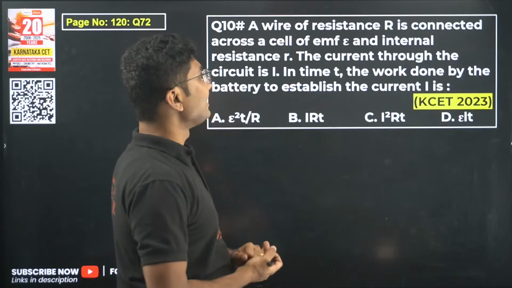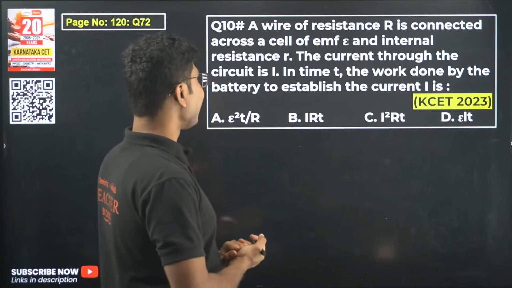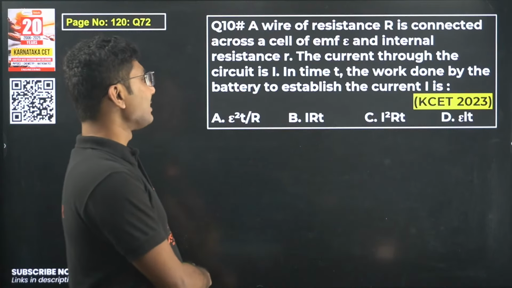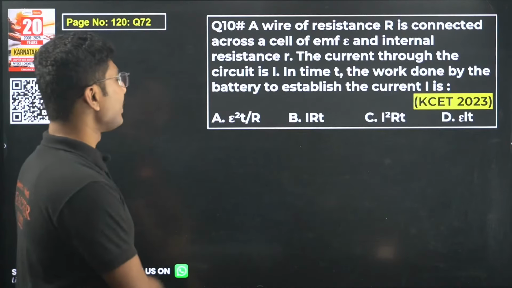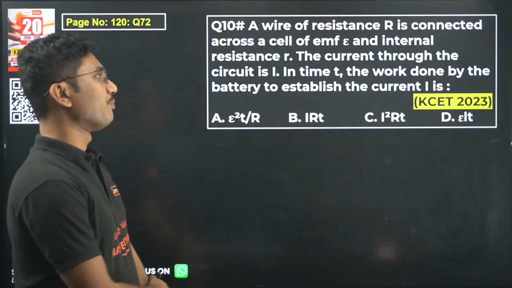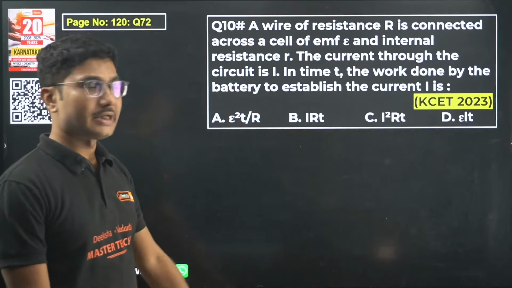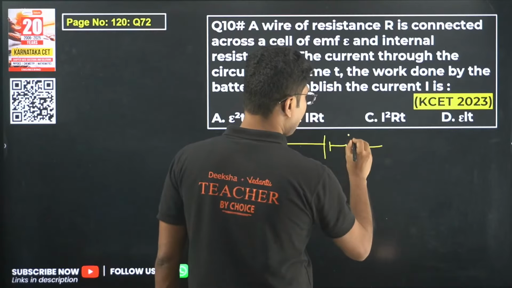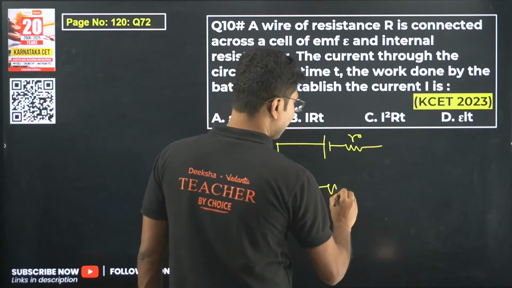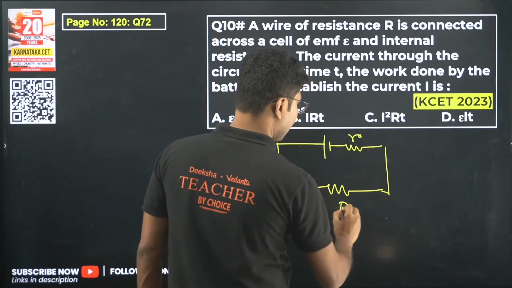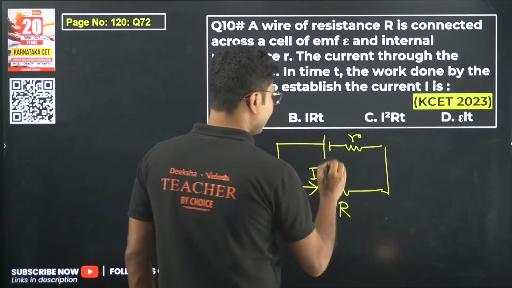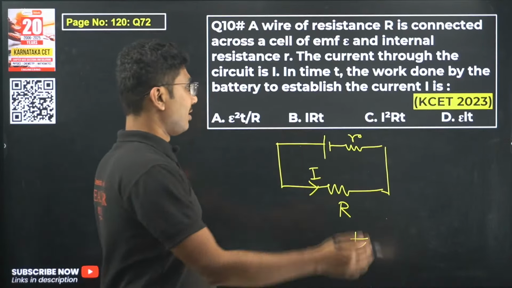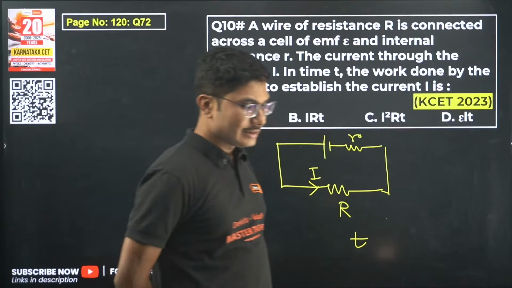A wire of resistance capital R is connected across a cell of EMF epsilon and internal resistance small r. The current through the circuit is I. In time t, what is the work done by the battery to establish the current? Now this is an easy question. They have given you a battery with a small internal resistance r, and we have an external resistance capital R as well. The current in the circuit is capital I. After time t, what is the work done by the battery? This is an easy question.